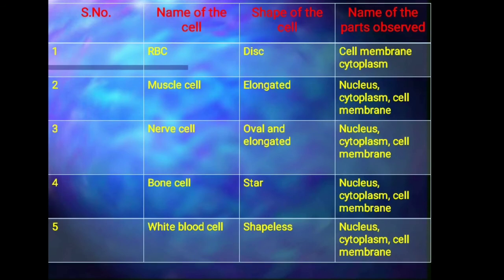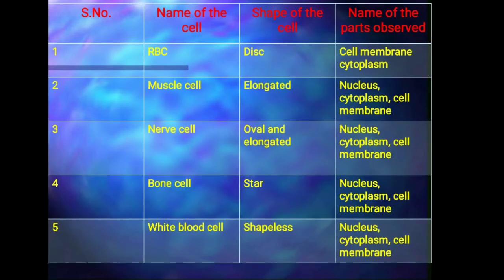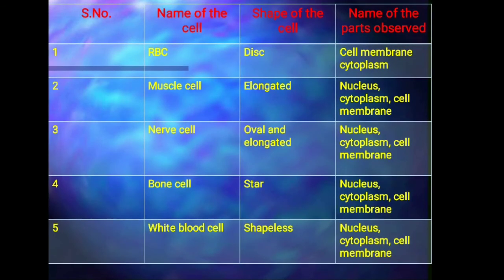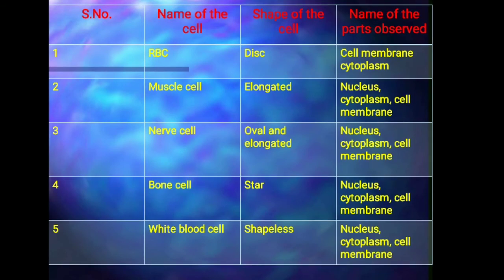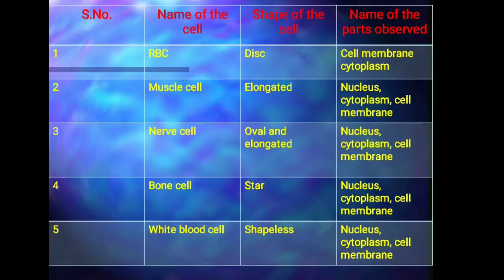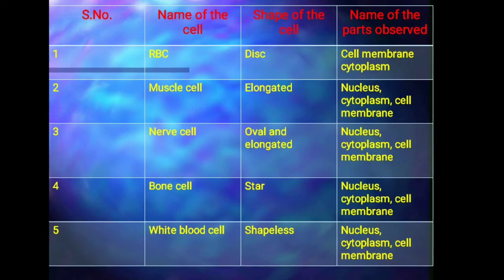Here is some information about different types of cells in the human body, their shape and parts which are present inside them. So if you see the RBC cells, the shape of RBC cells is disc shape and they contain only cell membrane and cytoplasm. Nucleus is absent in the RBC cells. If you take muscle cells or nerve cells or bone cells or white blood cells, they all contain similar parts like nucleus, cytoplasm, cell membrane, and the shape of muscle cells will be elongated.